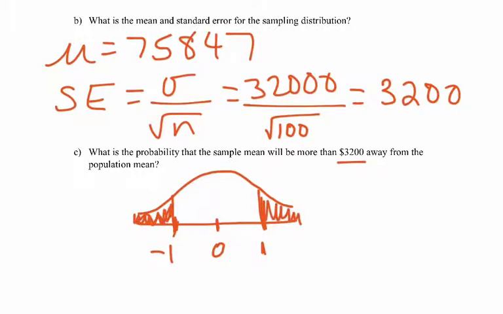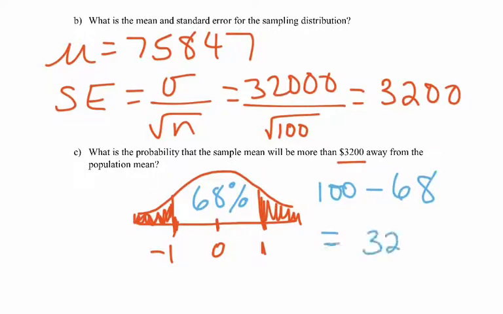So because this is normally distributed, the central limit theorem, of course, we know applies. We can still use the empirical rule, right? So recall that with the empirical rule, 68% of the data falls within one standard deviation or standard error of the mean. So what I'm looking for really is the complement of that. So I'm looking for 100 minus the 68%, which leaves me with a 32% probability that my sample mean will be outside of one standard error from the population mean. So either 3,200 below the mean or 3,200 or above.